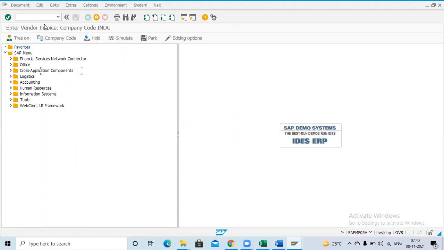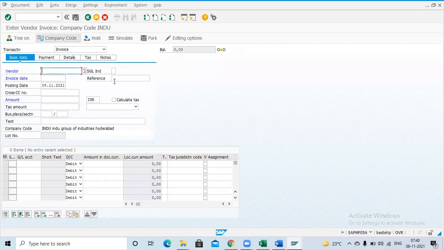Suppose this is an FB60 invoice. Here I want to give one condition. What is my condition here? First understand the condition, you can understand easily. My condition is this is my company code, Indu company code. In Indu company code, if the GL amount is above 15,000, it should not allow. What is the combination here?